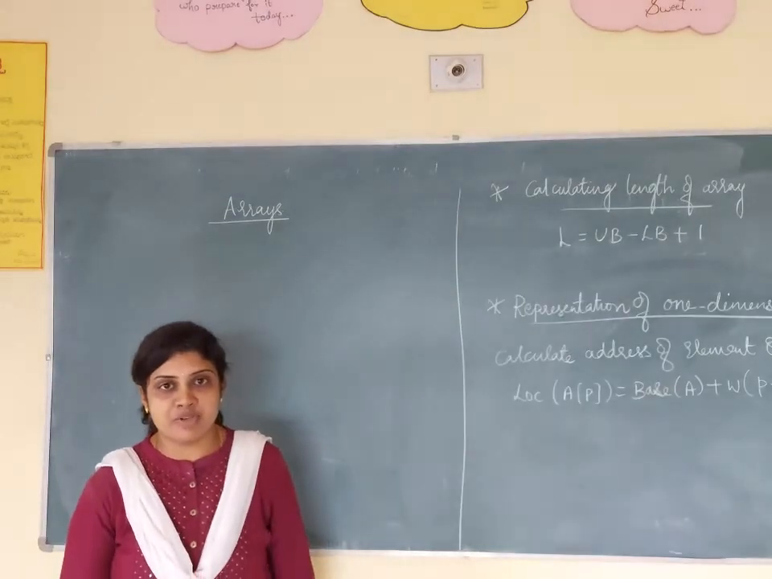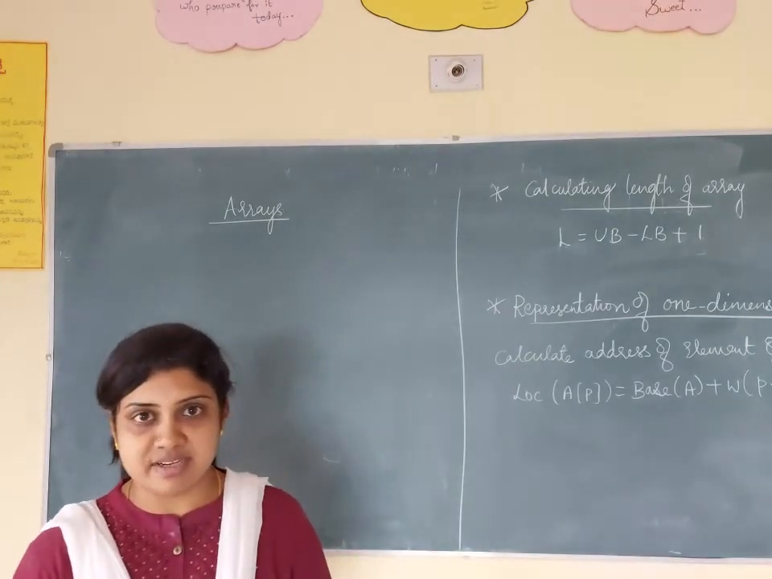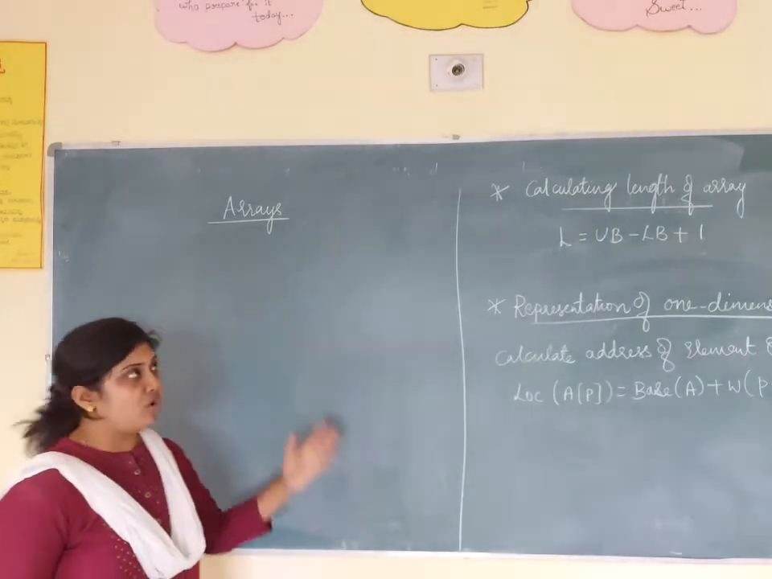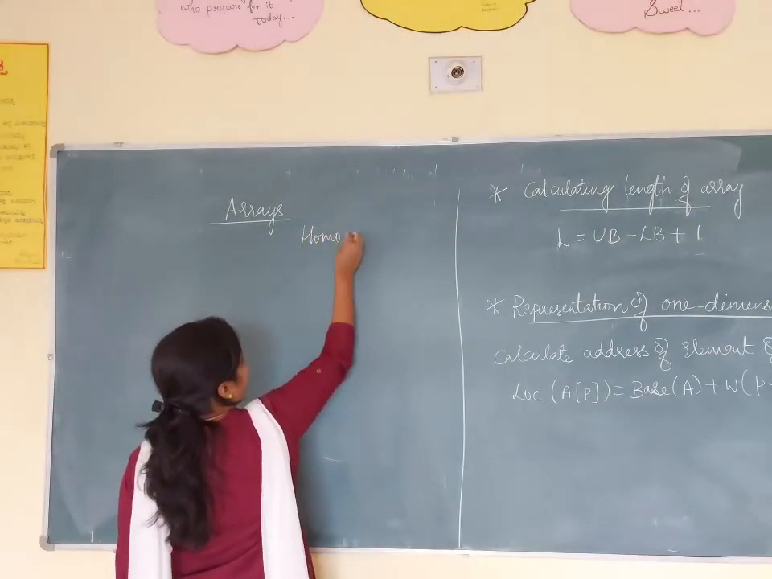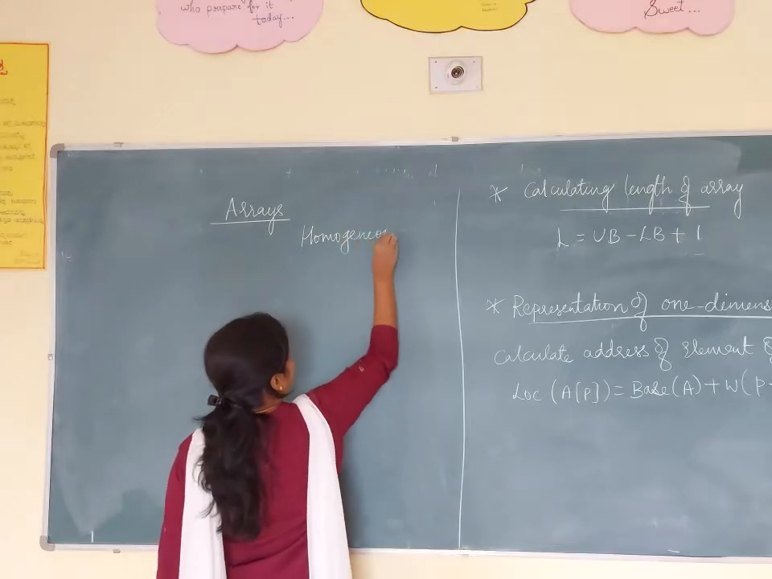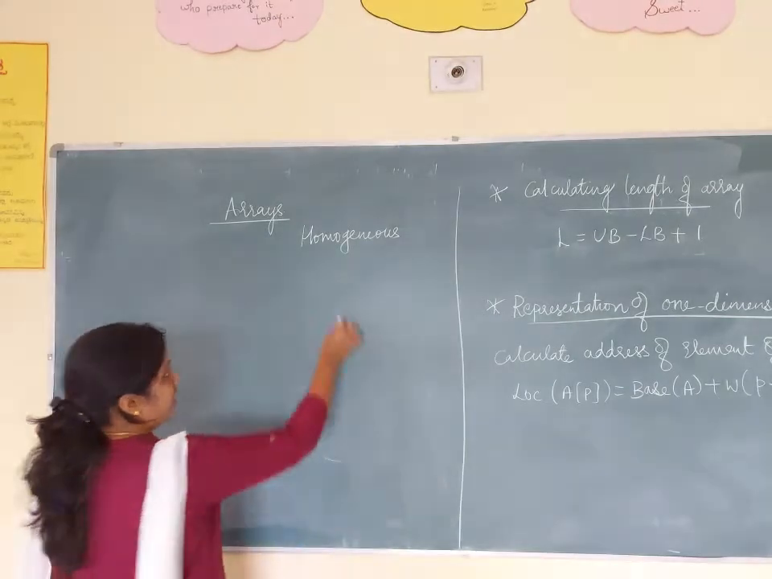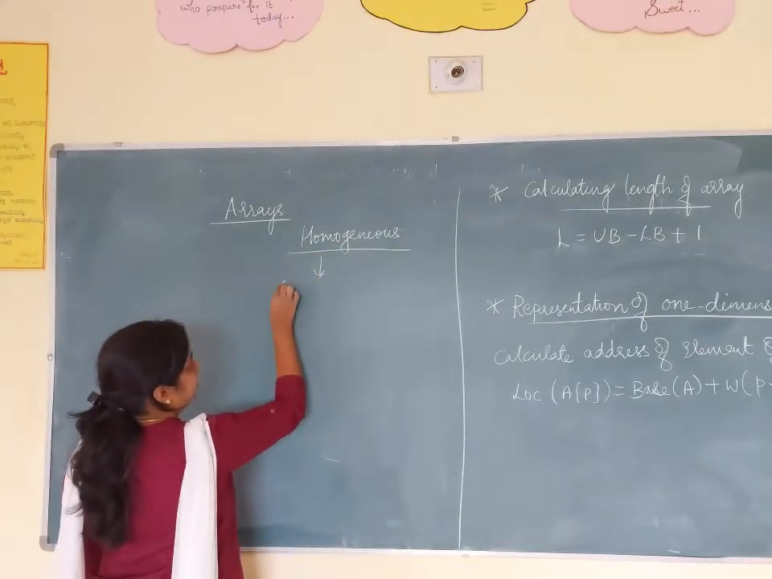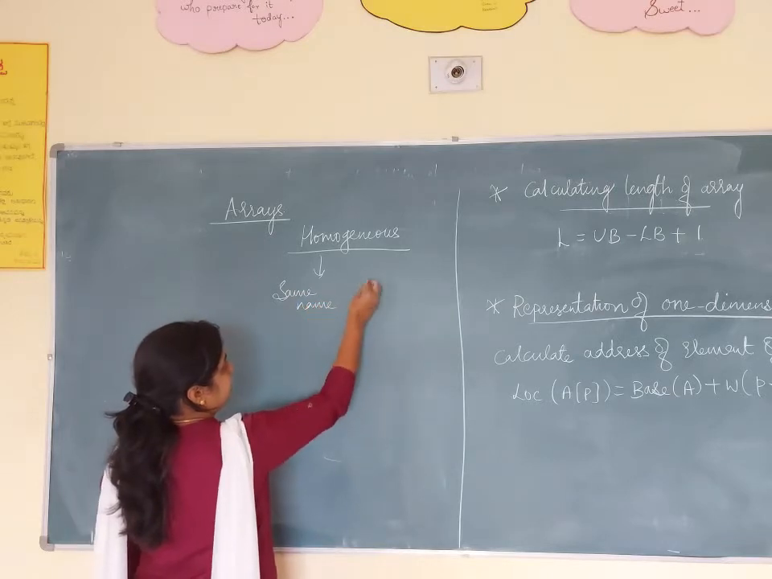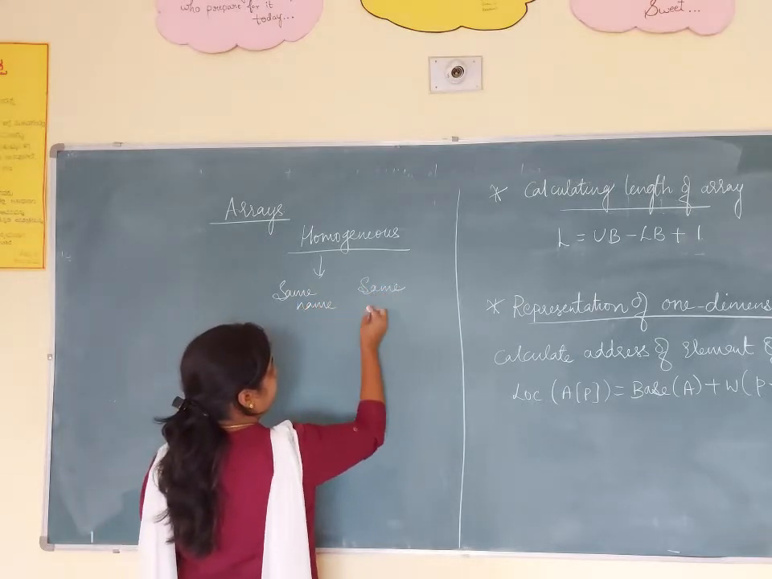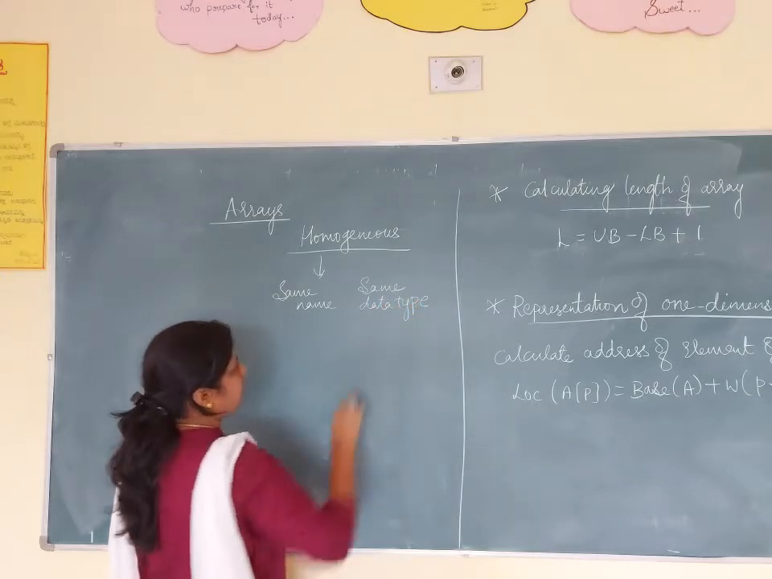And the next topic is what? Arrays. As we discussed, what is meant by an array? We can call an array a collection of what? Homogeneous elements. What is meant by homogeneous? You have to use the same name and the same data type.